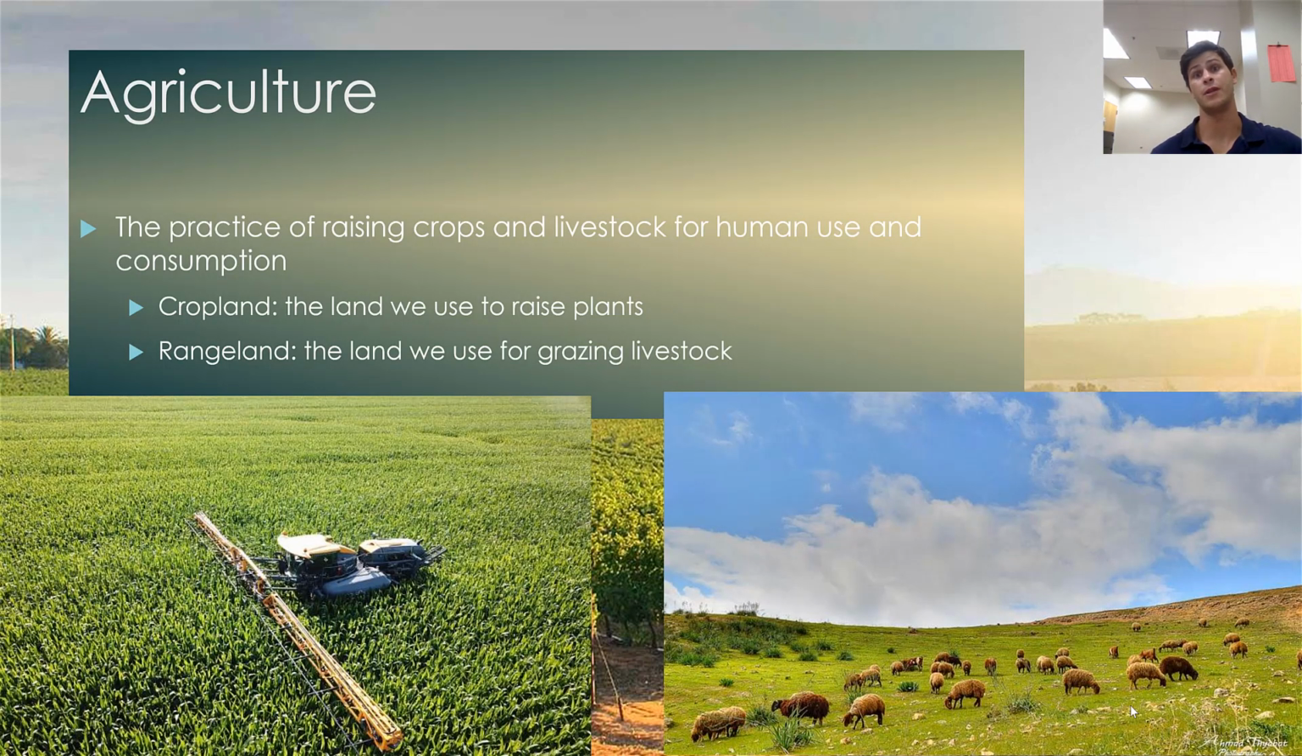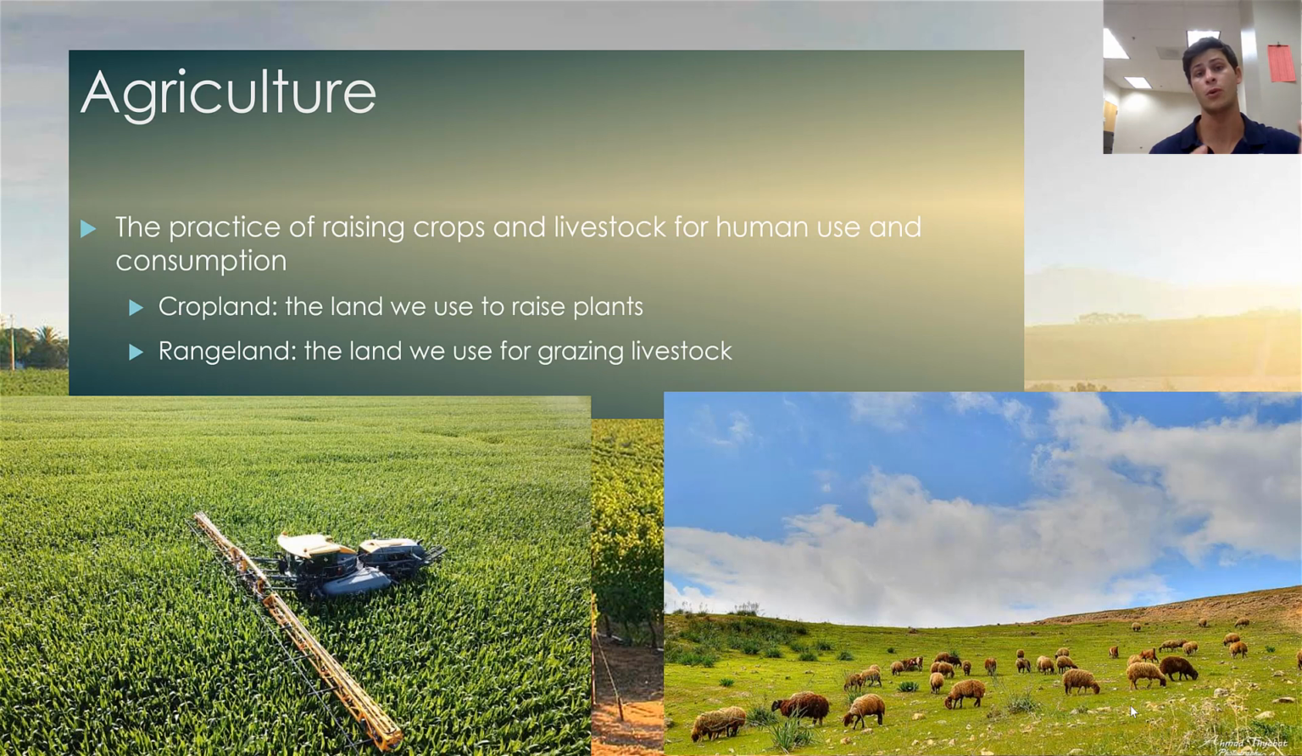So it's probably useful to give a concrete definition for what agriculture actually is. We hear the word all the time and we have a general idea of what it means, but a hard definition is often very useful. So agriculture is the practice of raising crops and livestock for human use and consumption.